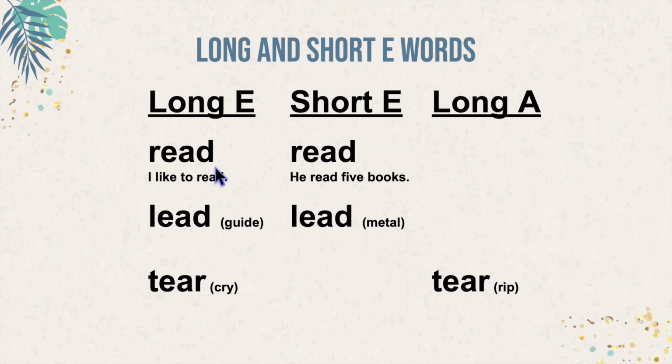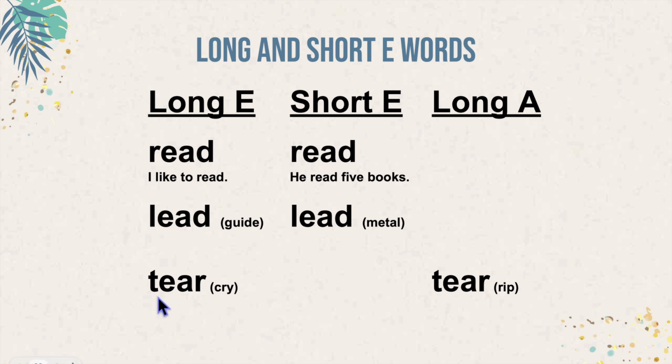Here we have read. I like to read. Here we have the past tense. Read. He read 5 books. Here we have lead. This word lead means to guide somebody. With a short E, we have lead. This word lead refers to a metal.